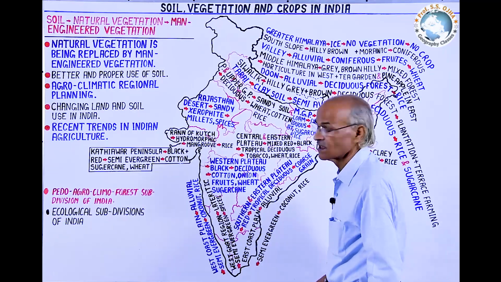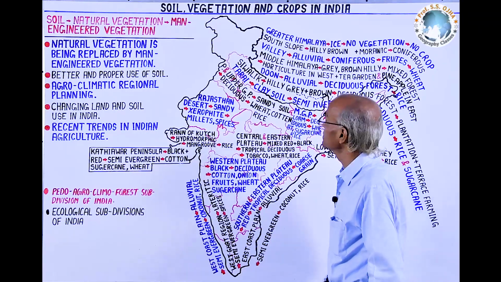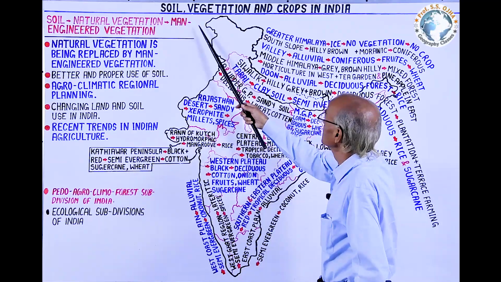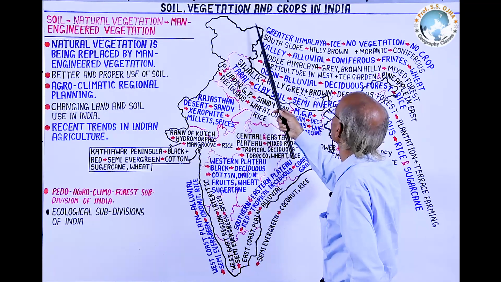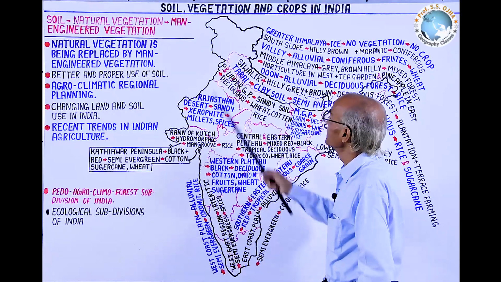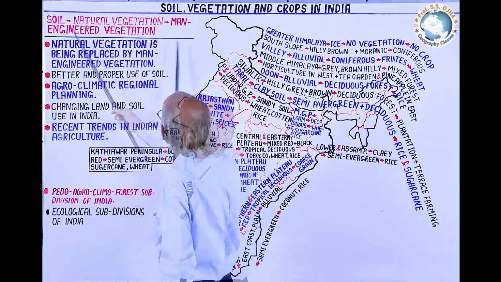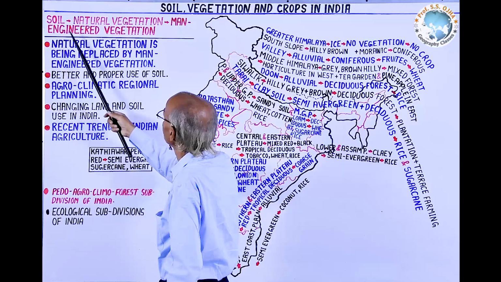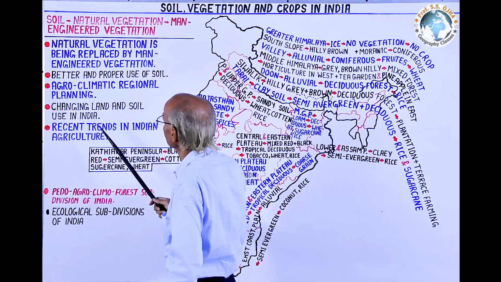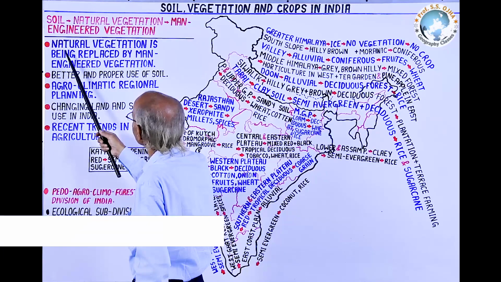In these ecological regions, there are sub-ecological regions on which there may be different questions, and the main heading of this topic will be especially soil, vegetation and man-engineered agriculture or crops. And this topic is important from these viewpoints. Herein our emphasis will be soil, natural vegetation and man-engineered vegetation. But UPSC may expect the answer of these points from you.